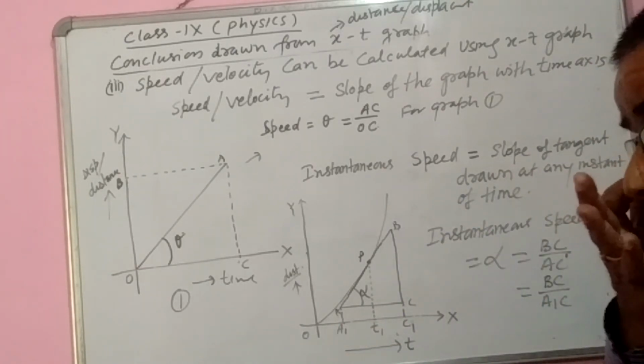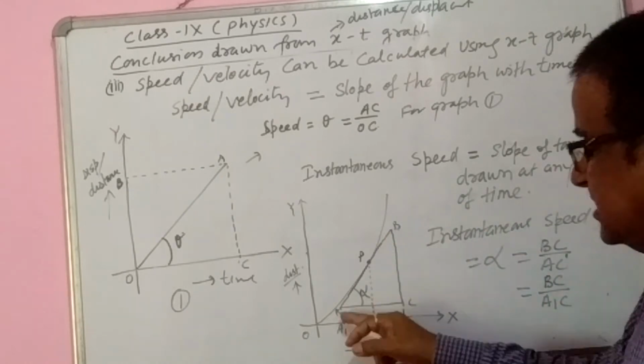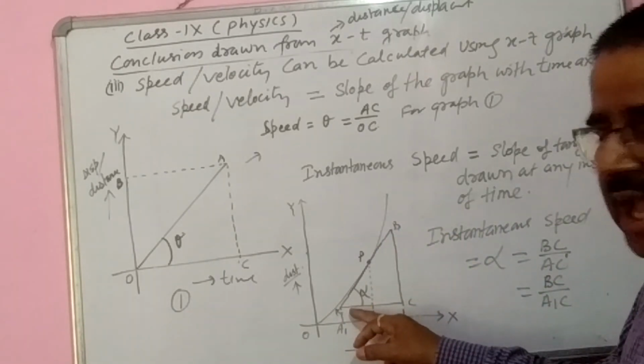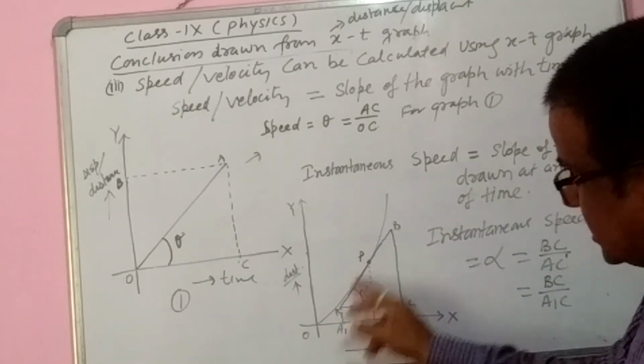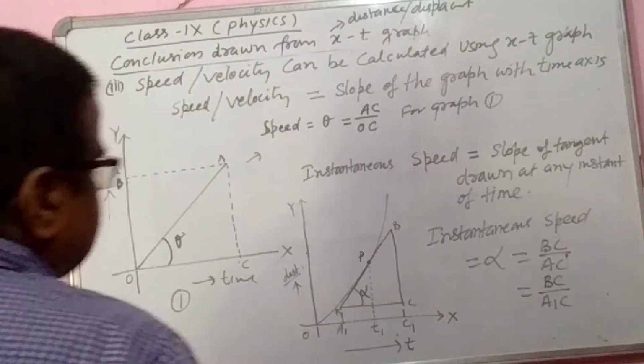As you know from geometry, from mathematics, only one tangent can be drawn from a point on a circular or spherical surface. So this is the tangent. AB is the tangent, and what is the angle made by this tangent AB with the x-axis?